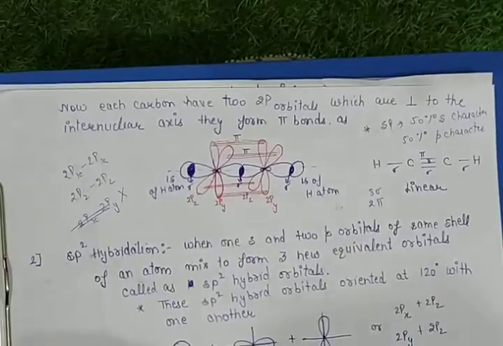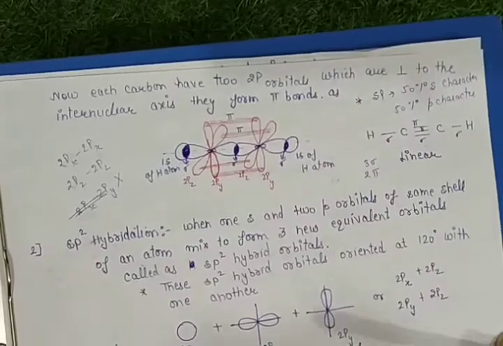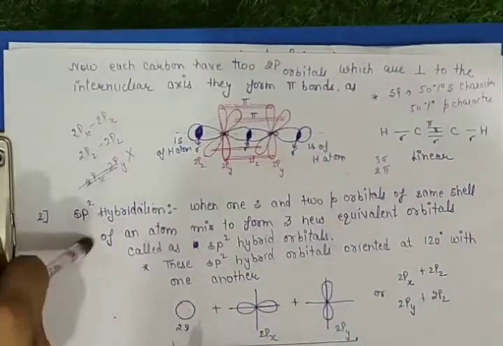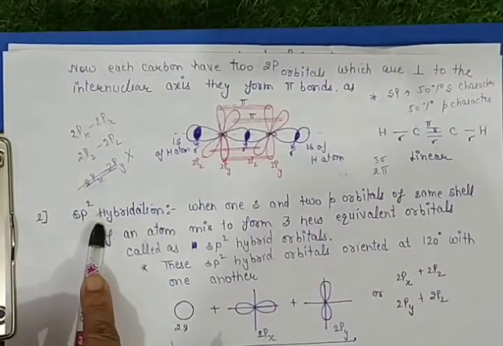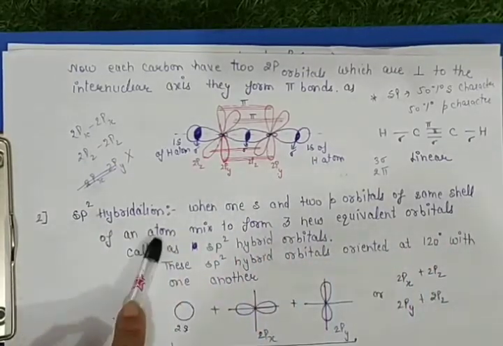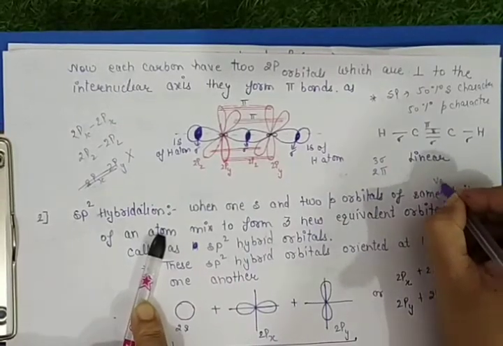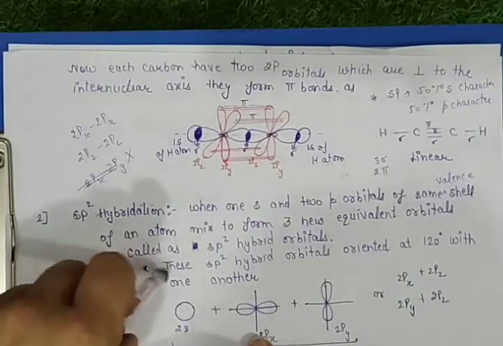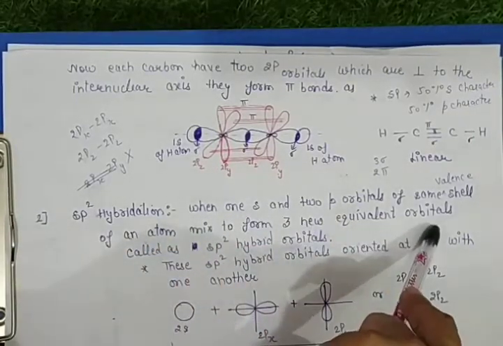So this one is the first hybridization. Now comes the second, that is sp2 hybridization. Similarly with sp2, here 1s and 2p orbitals of the same shell of an atom, that is the valence shell, the main shell of the atom, mix to form 3 new equivalent orbitals.